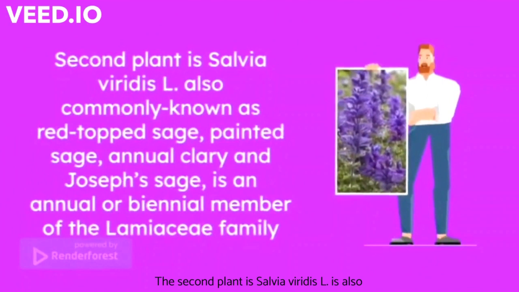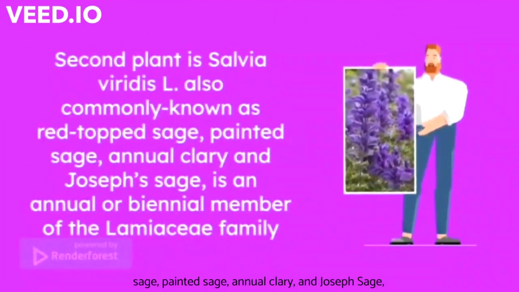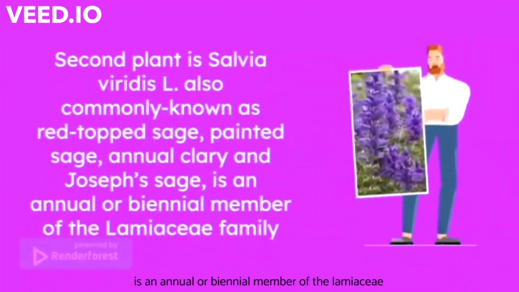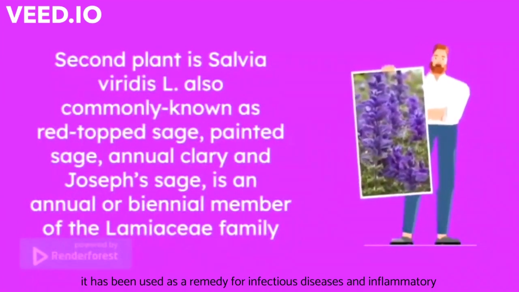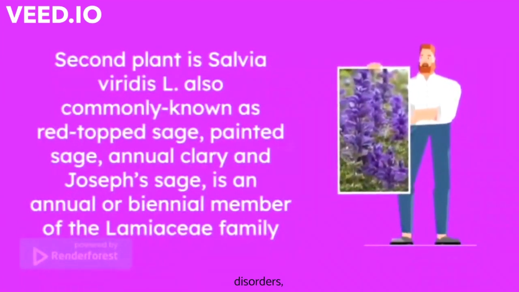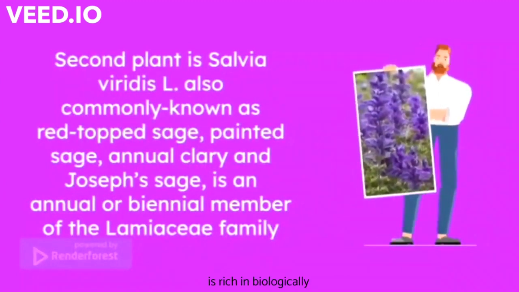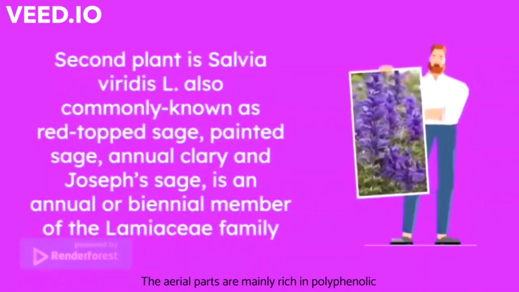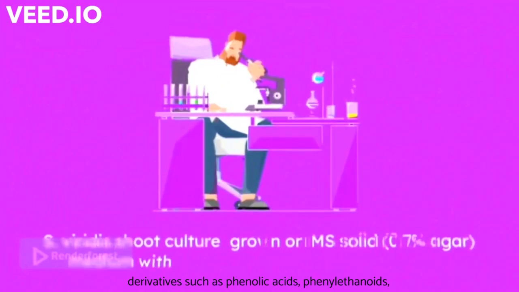The second plant is Salvia viridis, also commonly known as red-topped sage, painted sage, annual clary and Joseph's sage, an annual or biennial member of the Lamiaceae family. For centuries, it has been used as a remedy for infectious diseases and inflammatory disorders, especially affecting the eyes and oral cavity. S. viridis is rich in biologically active chemical compounds. The aerial parts are mainly rich in polyphenolic derivatives such as phenolic acids, phenylethanoids and flavonoids.